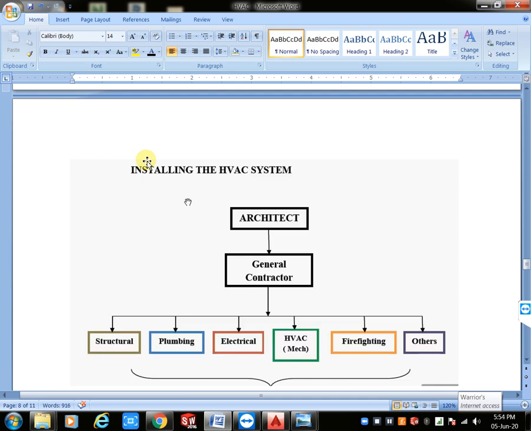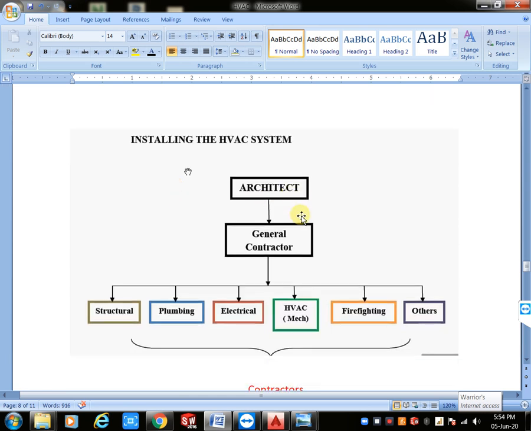Okay, cost estimation. Yeah, definitely we need a cost estimation also for the client. In this also, definitely first preference goes to the architect. Architects in big companies have all the services and all the contractors. In small companies they will give it to subcontractors. Here also, designing is completely maintained by the consultant and installing is completely maintained by the contractors.